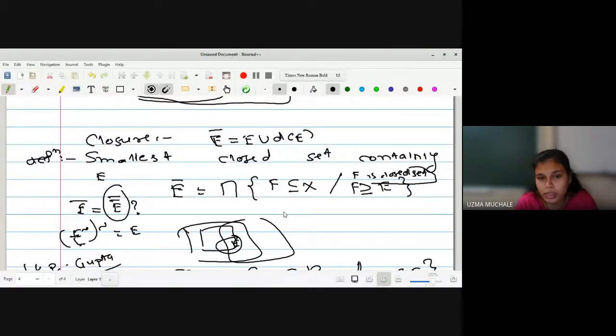First, we have to collect all the closed sets which contain E. सगळे क्लोज सेट कलेक्ट करायचे E कंटेन करणारे आणि नंतर त्यातलं स्मॉलेस्ट सिलेक्ट करायचे. How to select the smallest among them is you have to take the intersection.